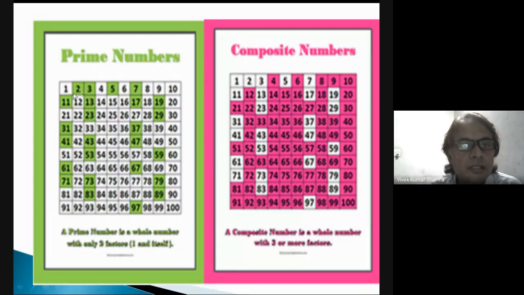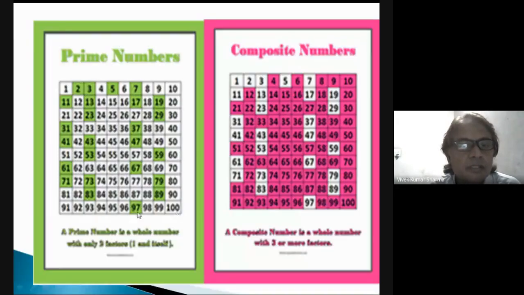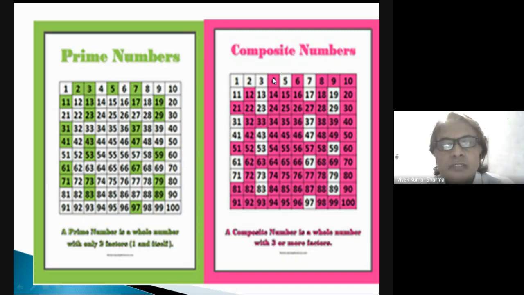Okay, so you can see here 2, 3, these green numbers. These green numbers are prime numbers. You can see them up to 100. This is the highest two-digit prime number, 97. Composite numbers: those that are not prime numbers are composite numbers.